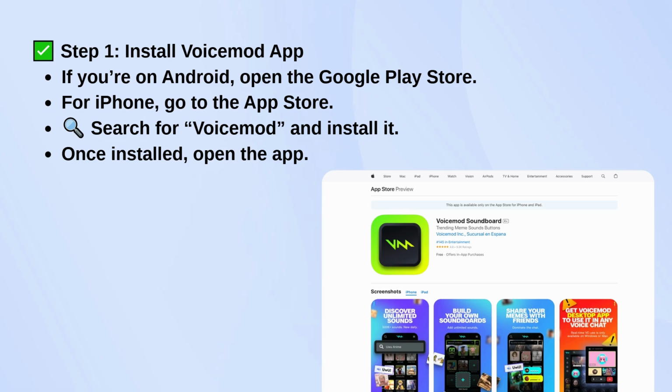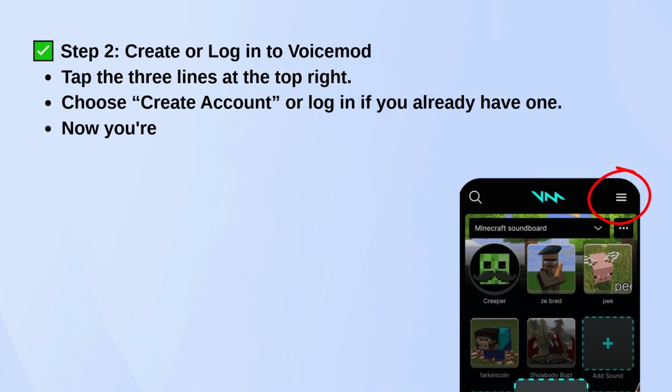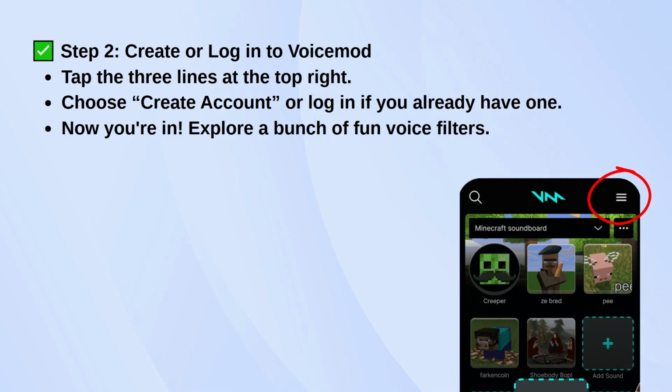Once it's on your phone, open it up. Now create an account or log in if you already have one. Tap the menu icon in the top right to get started. Once you're logged in, you'll see a bunch of voice filters: robot, alien, chipmunk, all that fun stuff.